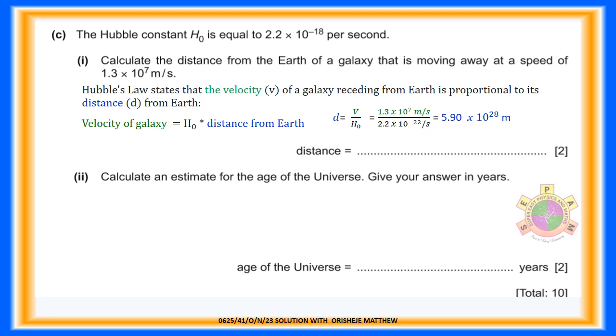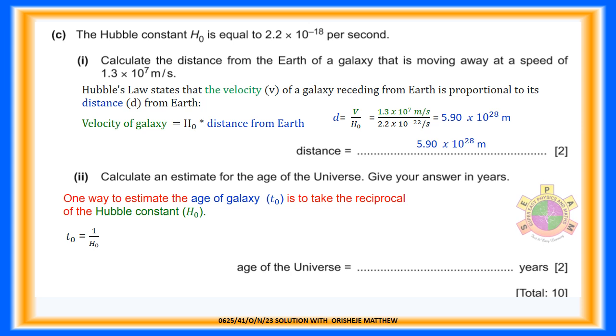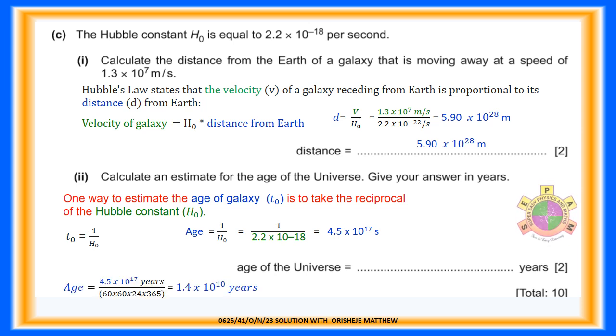Question 10c.2. Calculate an estimate for the age of the universe. Give your answer in years. For 2 marks. One way to estimate the age of the universe, t, is to take the reciprocal of the Hubble constant, H. Age equals 1 divided by the Hubble constant, equals 1 divided by 2.2 times 10 raised to the power negative 18, equals 4.5 times 10 raised to the power 17 seconds. Age converted to years is equal to 1.4 times 10 raised to the power 10 years. Question 10 has a total of 10 marks.